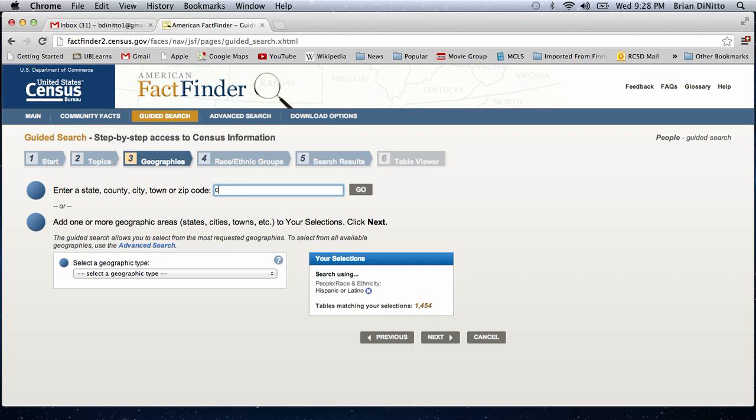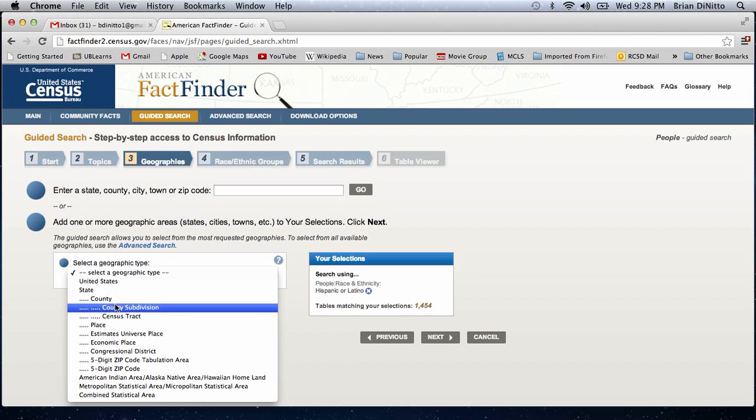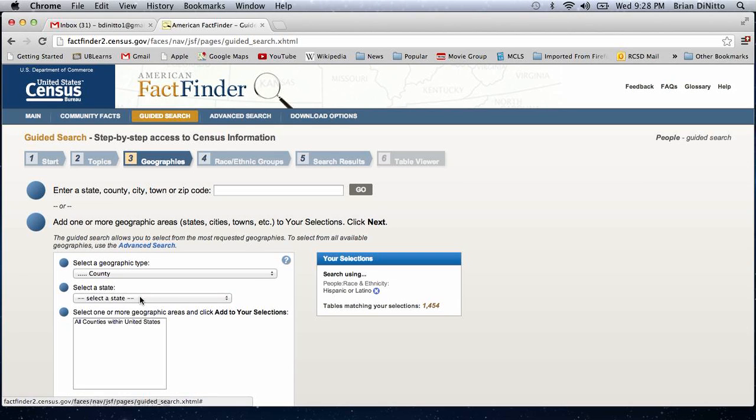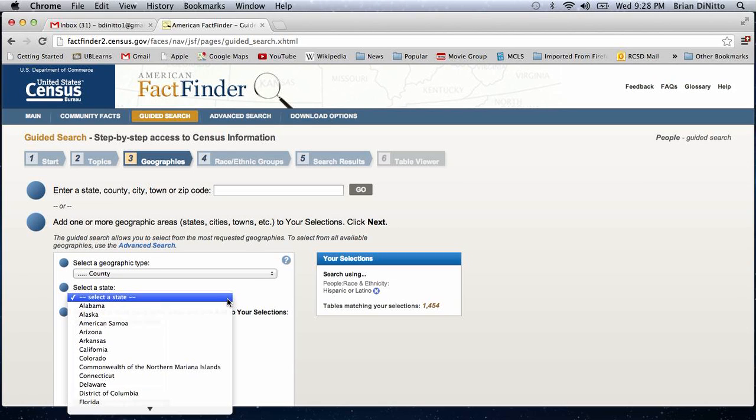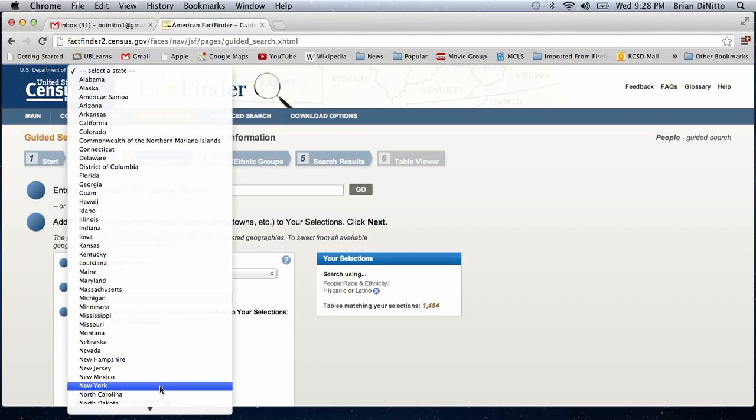Actually, I think it's better to start down here. So we're going to go county level and select a state. We're going to use New York. He's interested in marketing his product in New York.